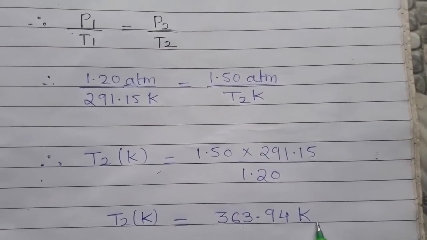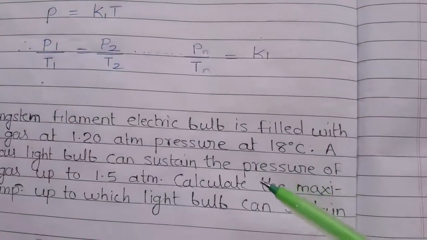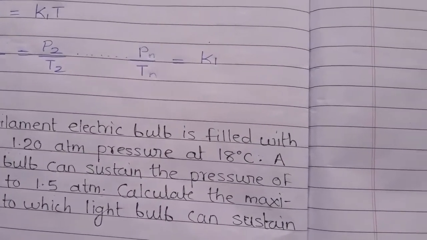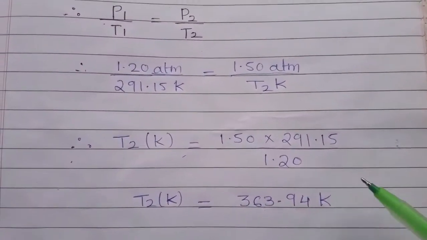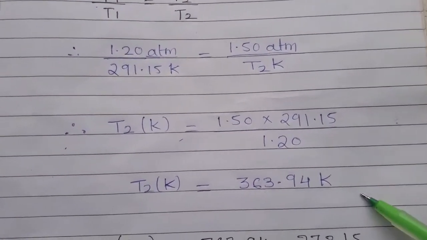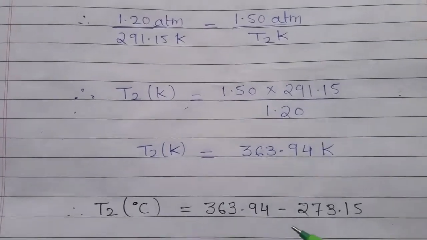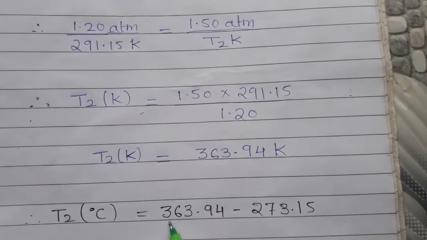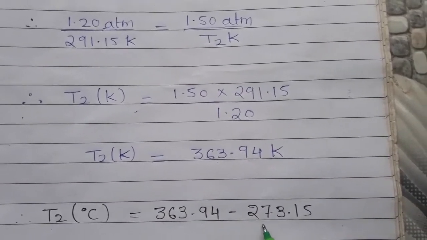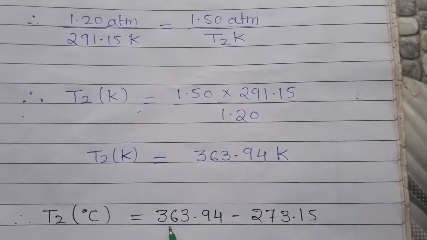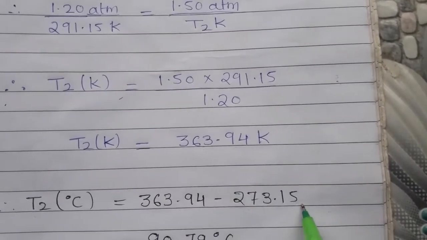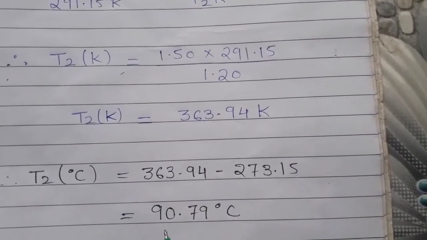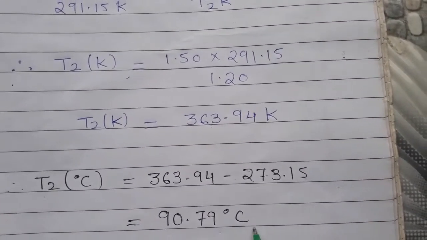We will get the answer of second temperature in Kelvin unit as 363.94 Kelvin. So here basically in the question we have been given the temperature in degree Celsius, so we need to convert it back into degree Celsius. So let's see how we can do it. Second temperature in degree Celsius, we will find by 363.94 minus 273.15. Simply we will subtract 273.15 from 363.94. We will get the answer in degree Celsius, which is 90.79 degrees Celsius.